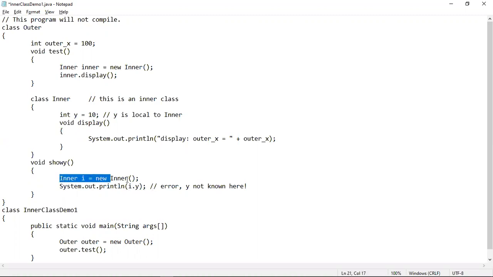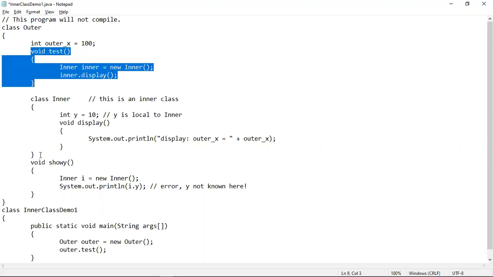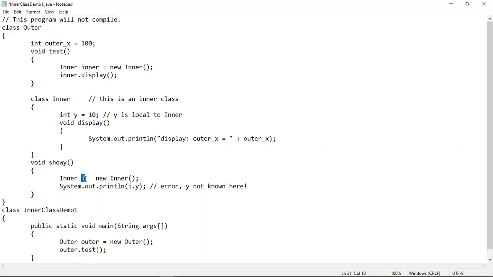But remember that you have to create an object of the inner class here. If you want to use this object, that's not going to work because this object has been created inside the scope of this method, and currently we are in some other method. So you have to create an object again of this inner class, and using that object you can easily access y here. Now let's execute the program to show you that if you do this, then this program will work fine.